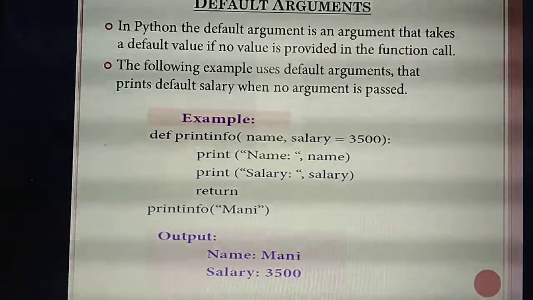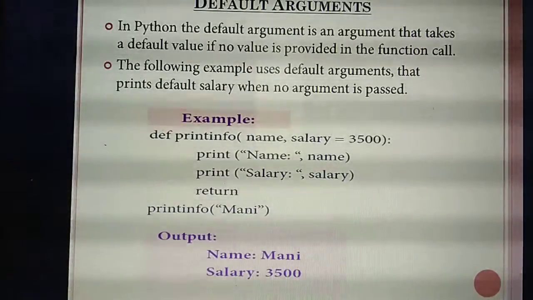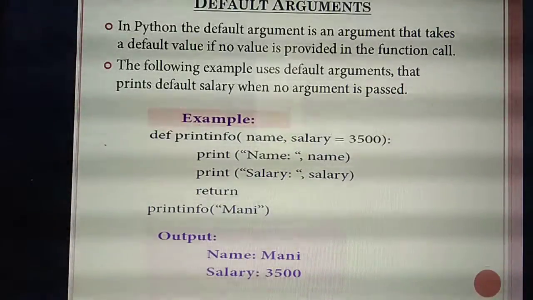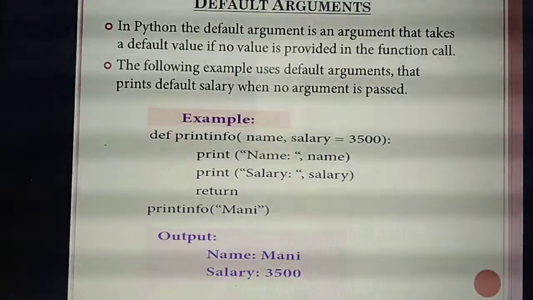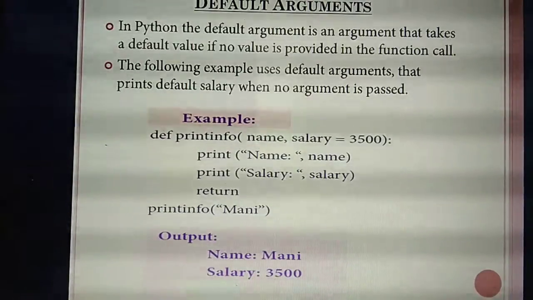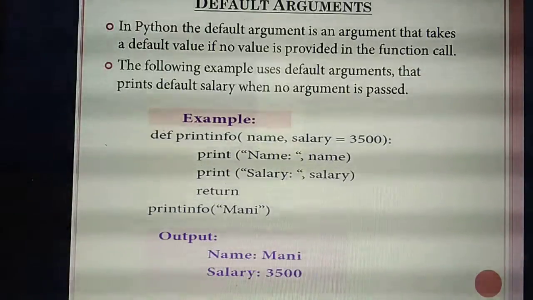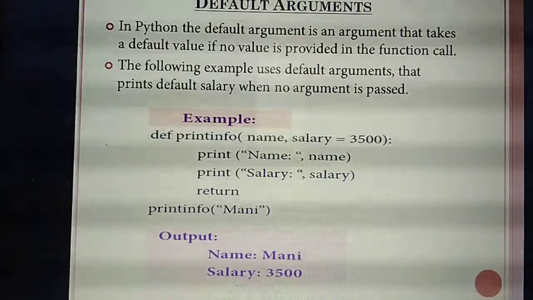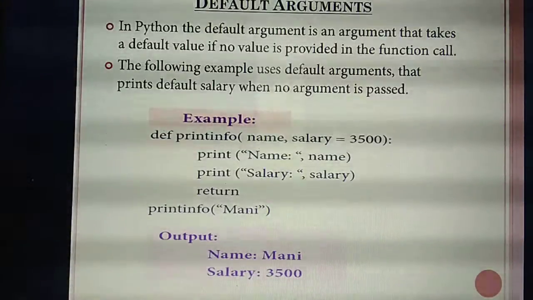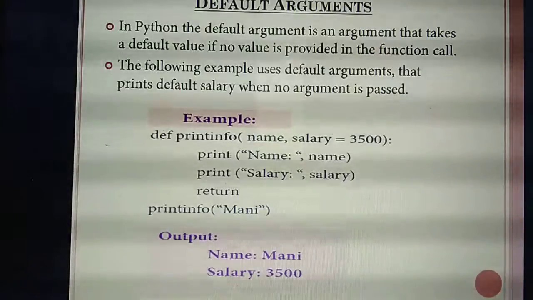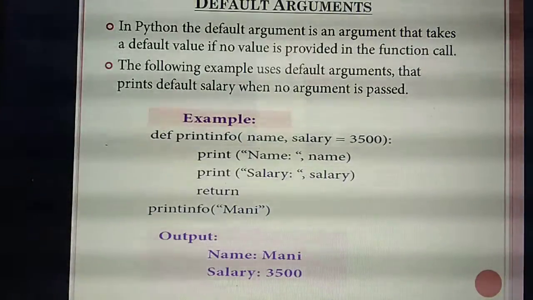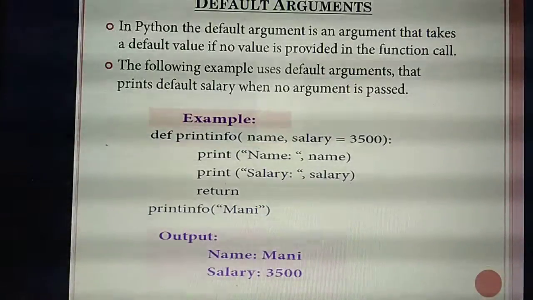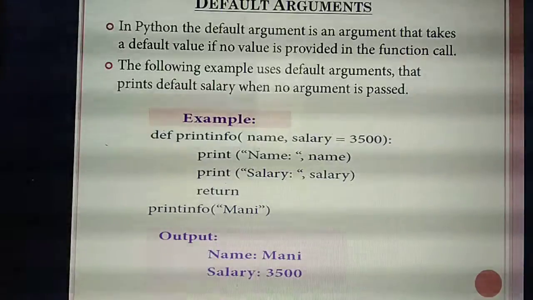When you declare two or three arguments, for example two, and you are not passing a value to one of the arguments, you can give some default values. Then if you have given default values, when running the program, for that argument the default value will be printed as the output.